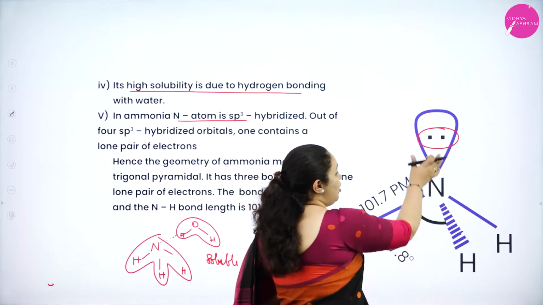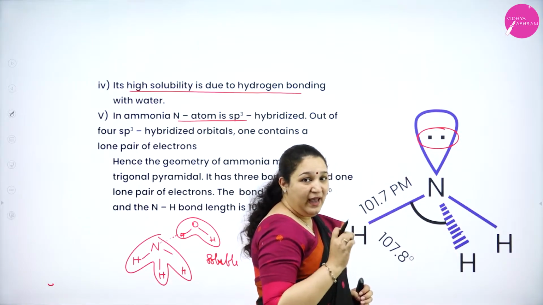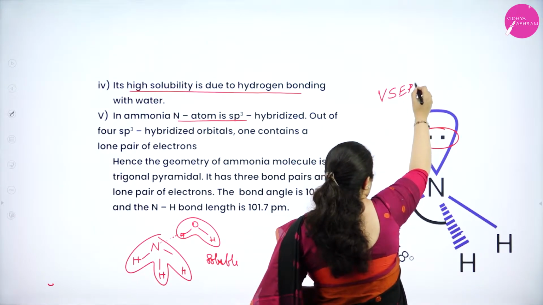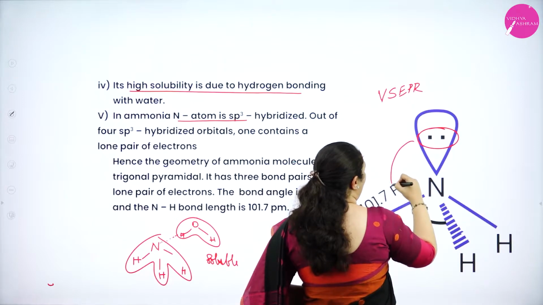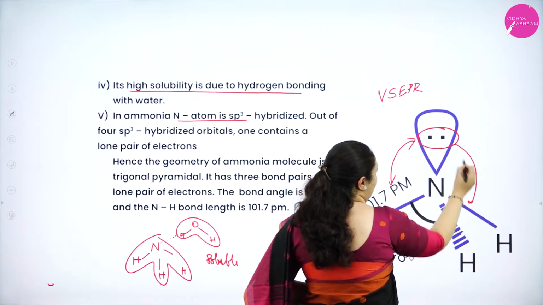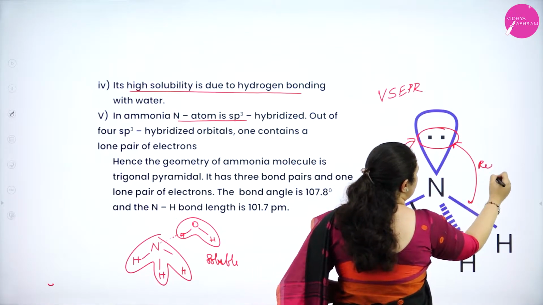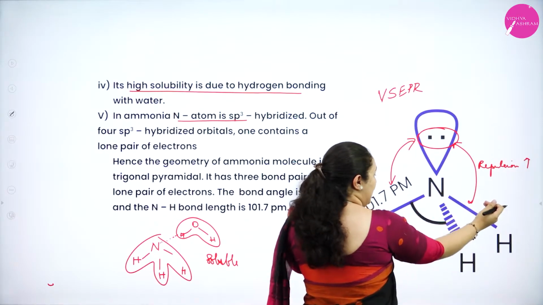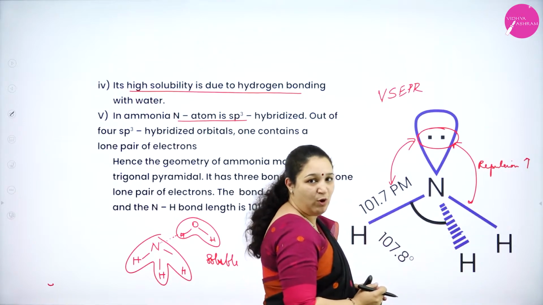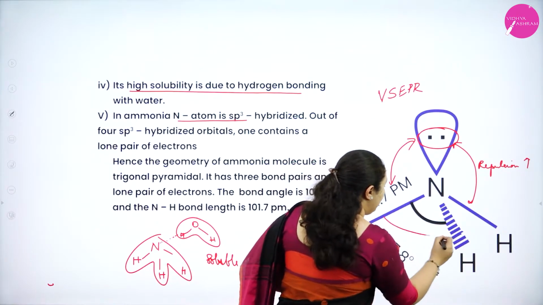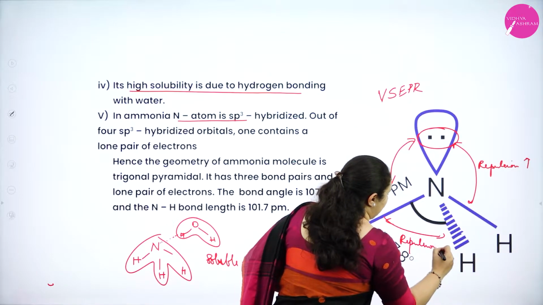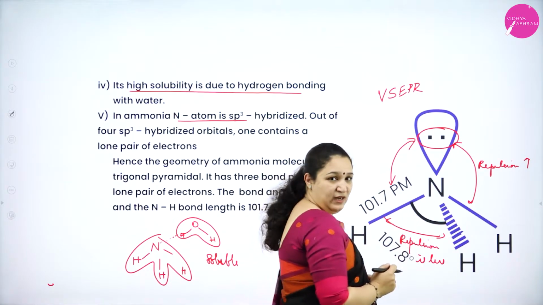Due to the presence of lone pair, according to VSEPR theory, what happens? Between the lone pair and bond pair, repulsion is highest, isn't it? Repulsion is very high, thus it will push the bond pairs closer because repulsion between bond pairs is less compared to lone pair and bond pair.